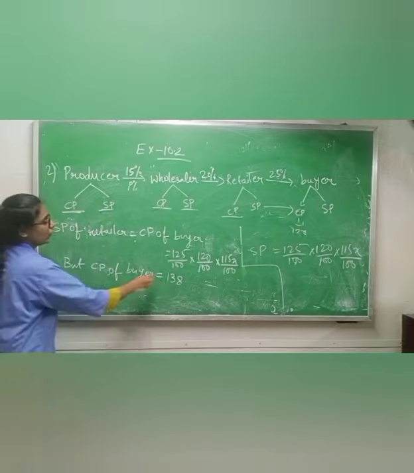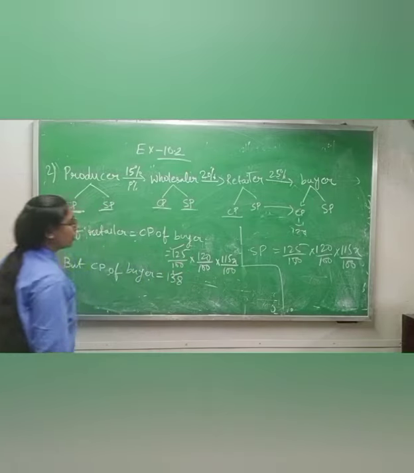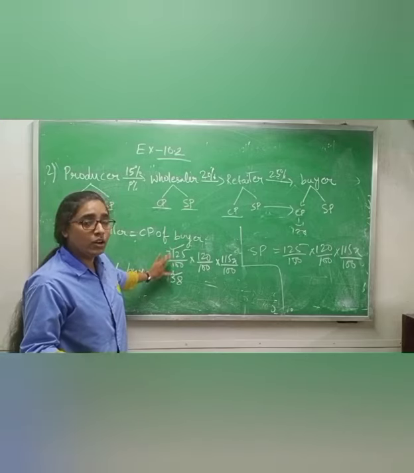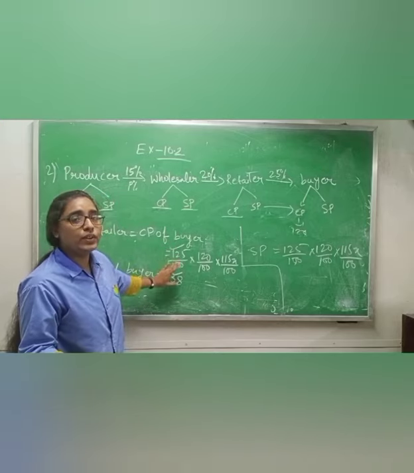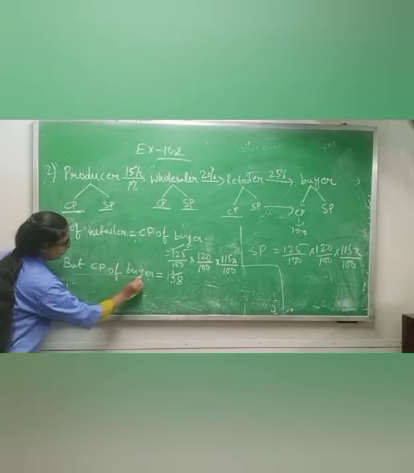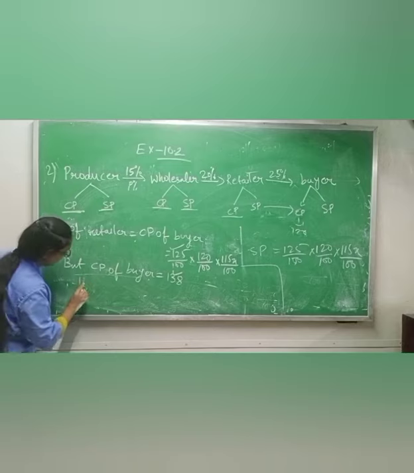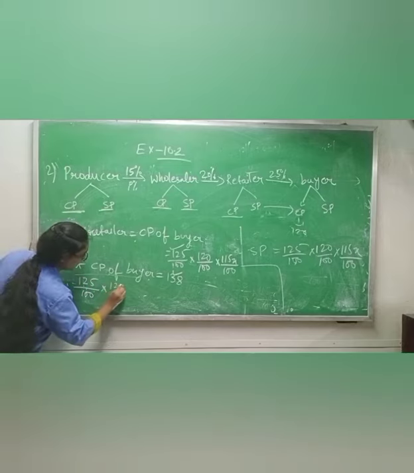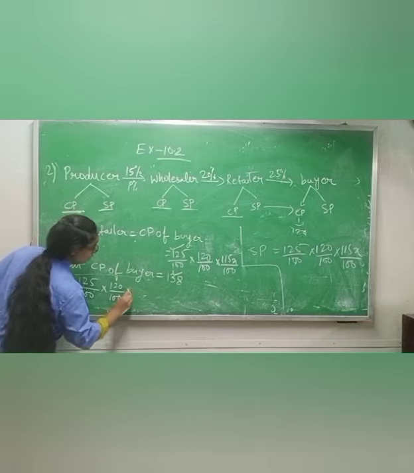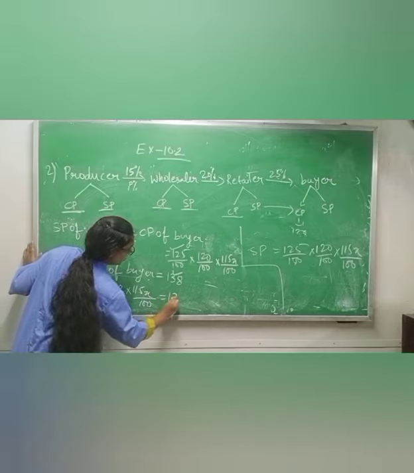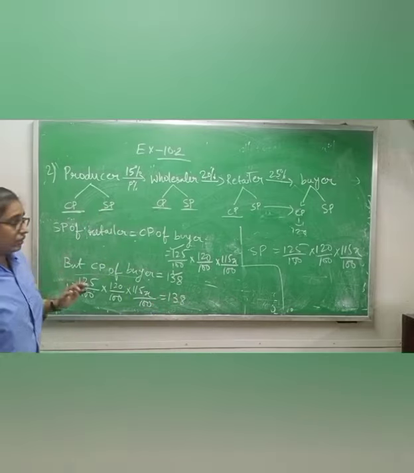So what will you do? You will equalize this one with this. Why? Because it is also the cost price of buyer and it is also the cost price of buyer. Both are cost price of buyer. If you equalize, you will get the x value. Okay, I am doing it. So in place of this, I am writing 125 by 100 into 120 by 100 into 115x by 100 equals 138.